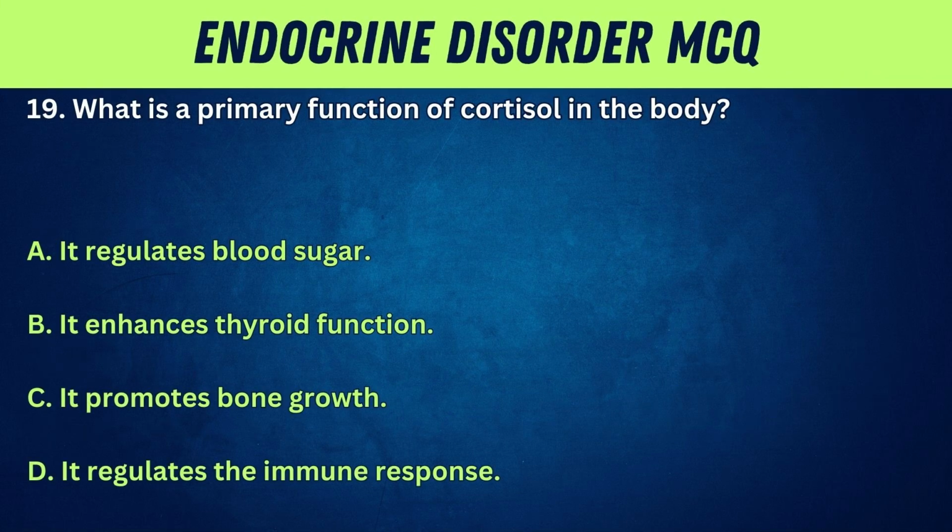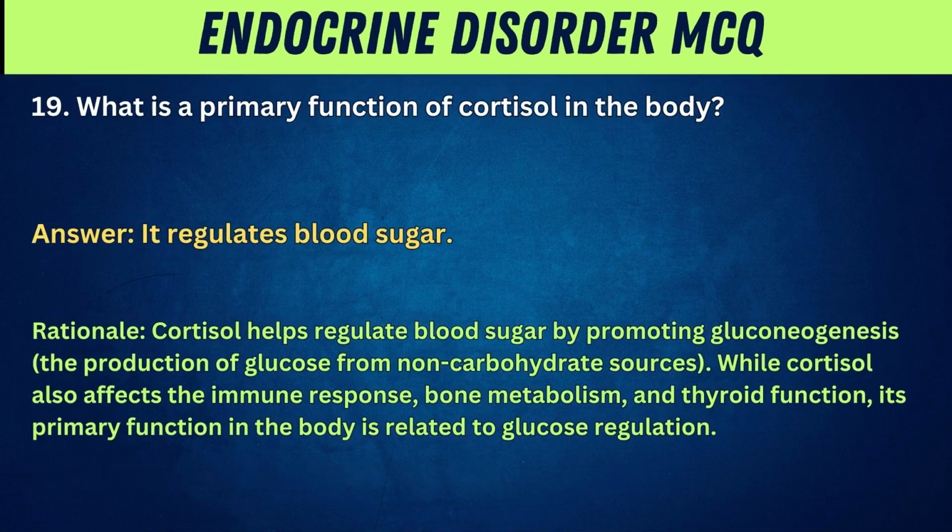19. What is a primary function of cortisol in the body? A. It regulates blood sugar. B. It enhances thyroid function. C. It promotes bone growth. D. It regulates the immune response. Answer: it regulates blood sugar. Rationale: cortisol helps regulate blood sugar by promoting gluconeogenesis, the production of glucose from non-carbohydrate sources.